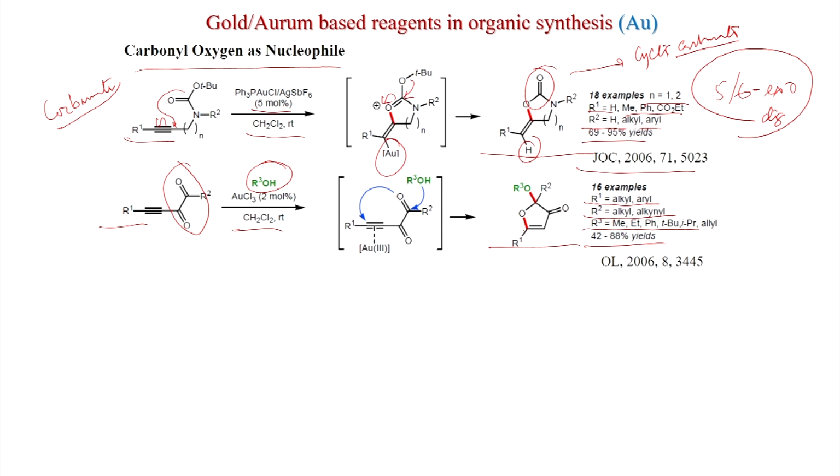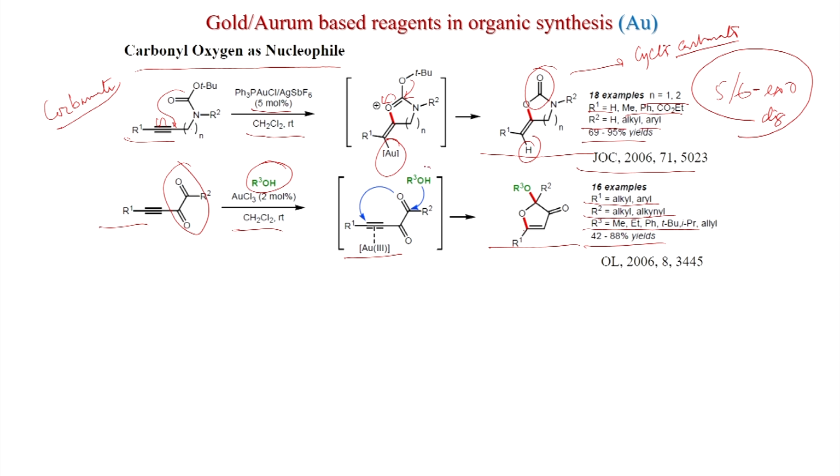So what could be the mechanism? Here also the triple bond is activated by gold 3, and now this alcohol will attack this carbonyl especially, so that there is a possibility of the 5-member ring.